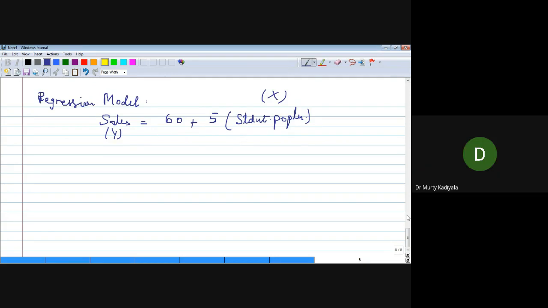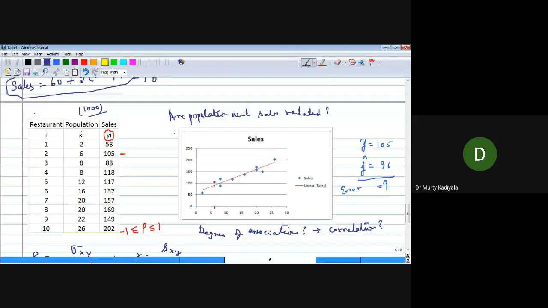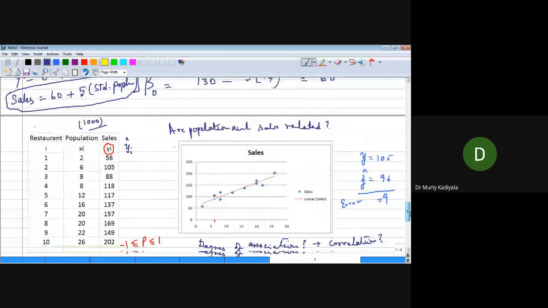Okay. Now what you do, using this model, you make the predictions for the given x values here. These are the x values. For 2, what is the value? I will write this as yi cap. Now please find out the values. Once you calculate, I will copy it here.